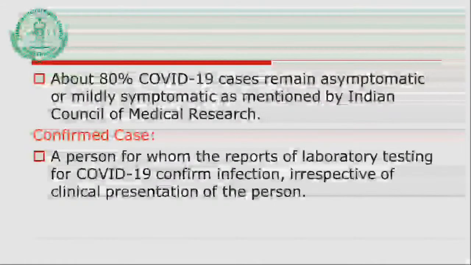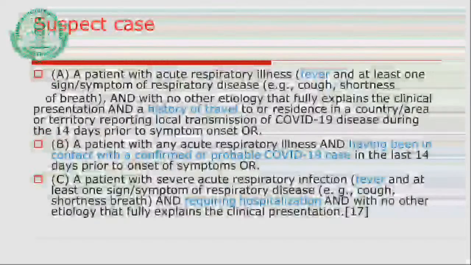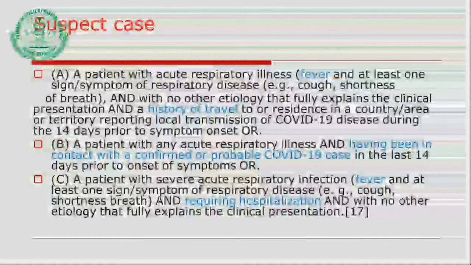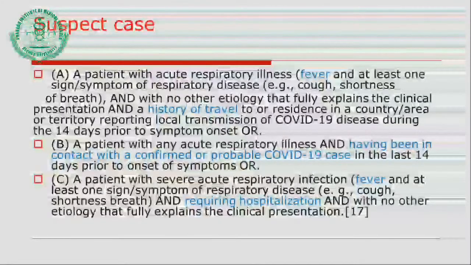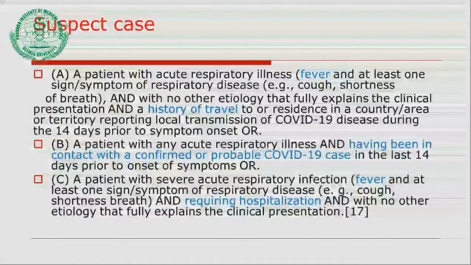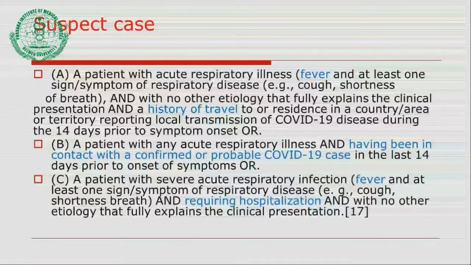The third thing is the confirmed cases of the coronavirus. A person from whom the laboratory testing reports for COVID-19 are confirmed, irrespective of their clinical presentation. So if the test is positive, definitely we can say it is a confirmed case of the coronavirus. Now there is also a definition given as far as COVID is concerned, that is the suspected case. Since the beginning, if there is a history of travel from a foreign country where the coronavirus is present, we should test such a person, or a person who is in contact with confirmed COVID cases, definitely that will be a suspected case.